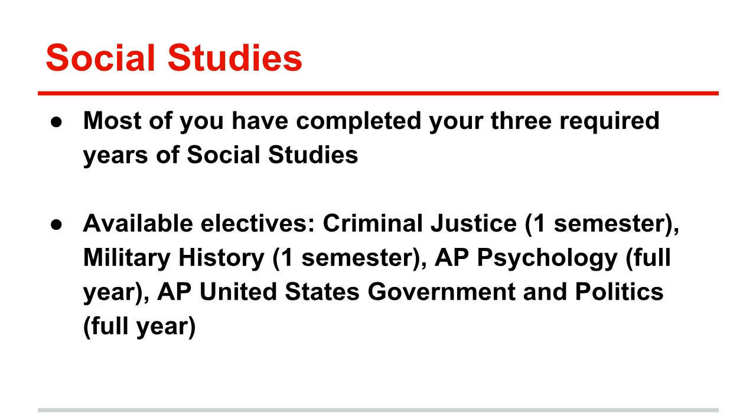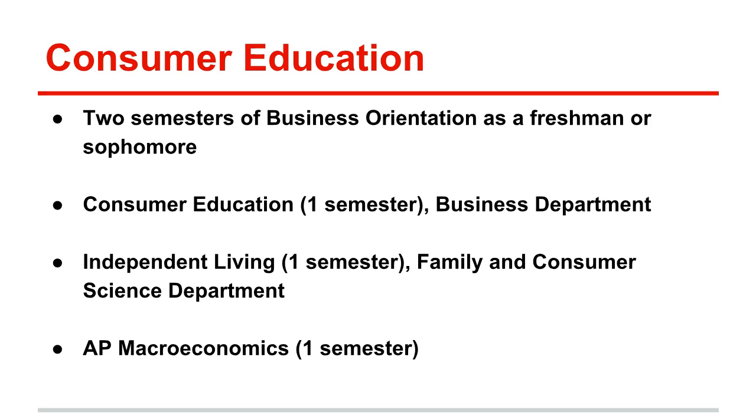Most of you have completed your 3-year requirement of social studies. However, there are some electives you can still select within the social studies department: 1 semester of criminal justice, military history, or a full year course of AP Psychology or AP United States Government and Politics. For consumer education, if you have not completed your consumer education requirement, you will have to do so next year by selecting either 1 semester of consumer ed, 1 semester of independent living, or 1 semester of AP Macroeconomics.